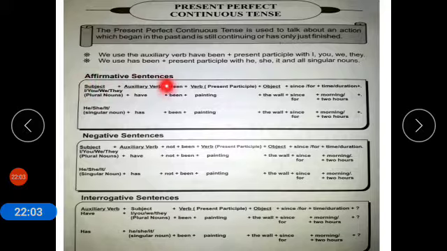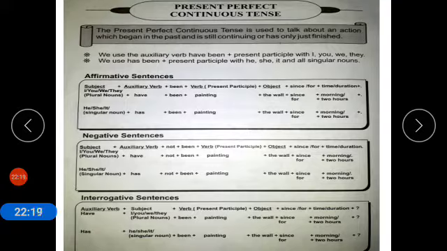Now coming to affirmative sentences. I have been painting the wall since morning. Morning is a specific time or point of time and 2 hours is a period of time.